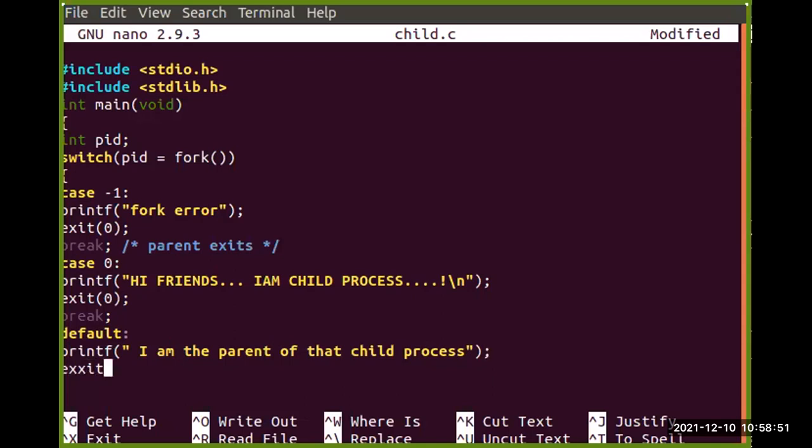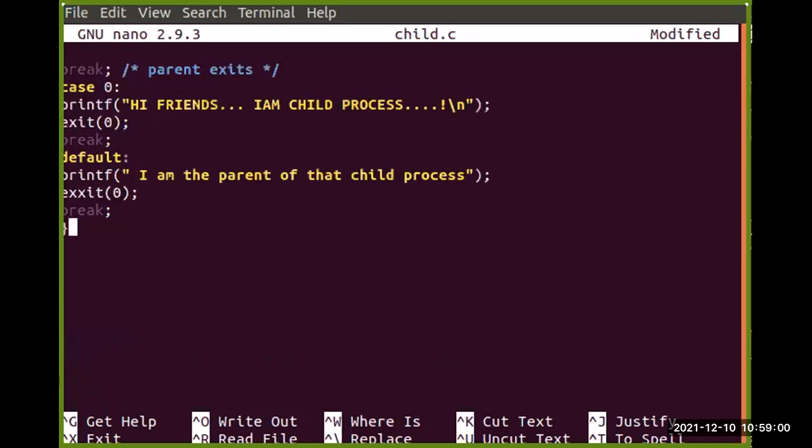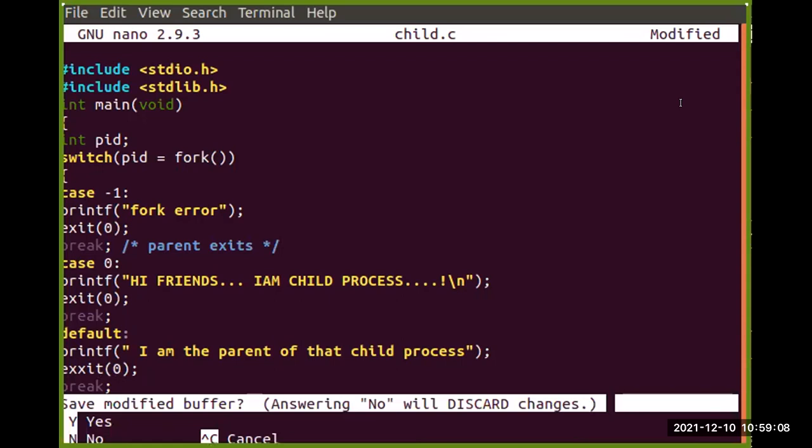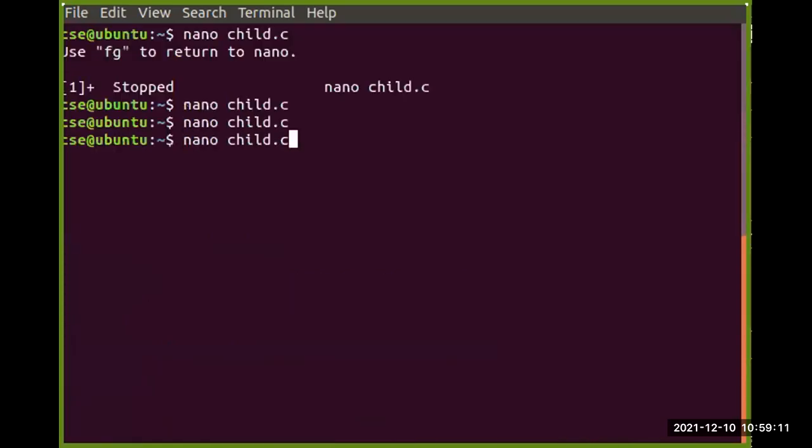Then again, that exit 0, then break. Okay, and then in the end, the closing brackets for this one. So now I have written a program for the creation of a child process and parent process.